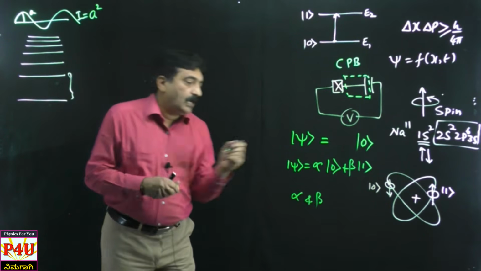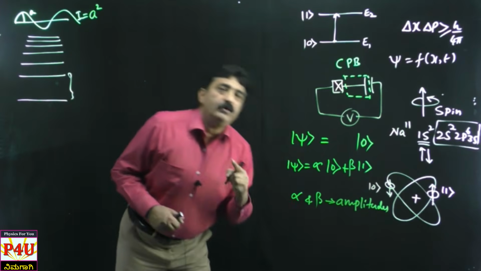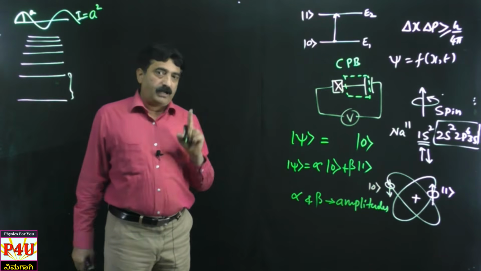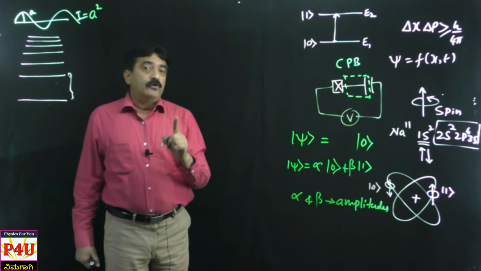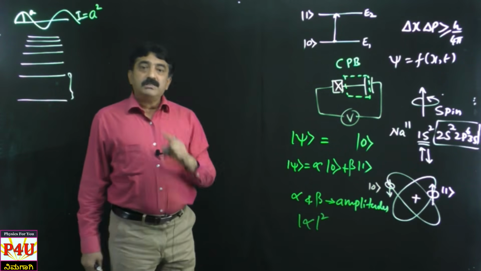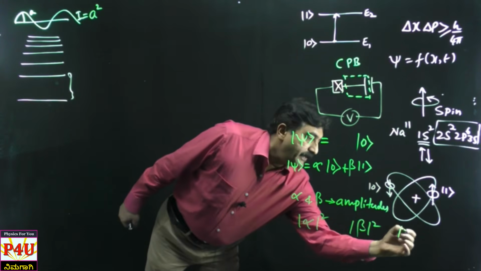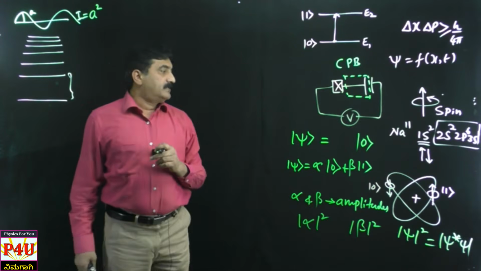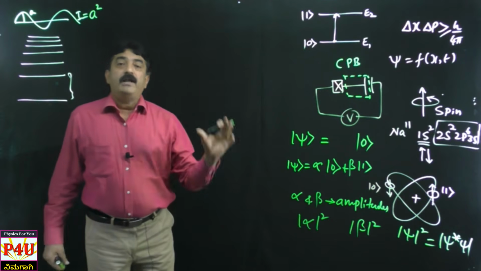Okay, so I said alpha and beta are amplitudes. And you know from quantum mechanics, amplitude can be negative, amplitude can be imaginary, a complex number. Therefore, Max Born said better you go for modulus of this. So that means modulus of alpha square or modulus of beta square. Like your teacher might have taught you, it is better to go for modulus of psi square, which is nothing but complex conjugate multiplied by the function. So this way you have to go for modulus of probability amplitude square.